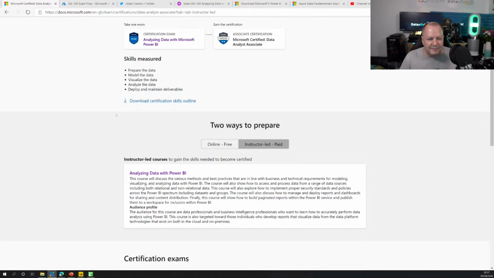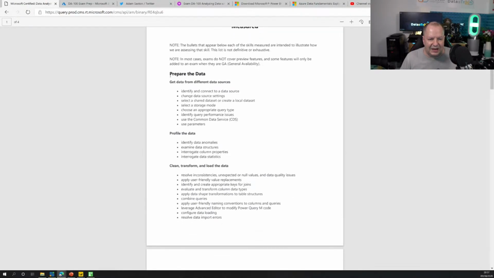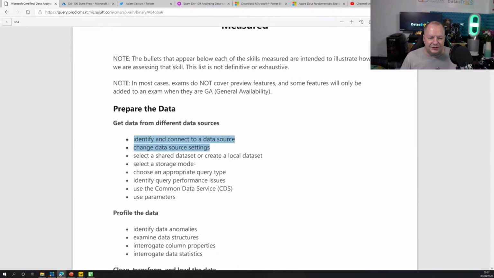So, coming back to this here, we have all the skills outlined, downloaded, and this is what we're doing in August to prepare the data. Essentially, we're doing roughly 2 of these. This is really hard to highlight in this PDF. There we go. And then each day we're going to be putting a new episode out. Now, we were supposed to do them Monday, Wednesday, Friday, every day, starting in August.